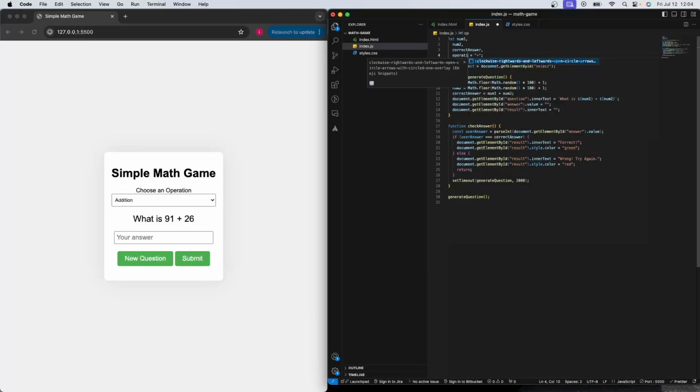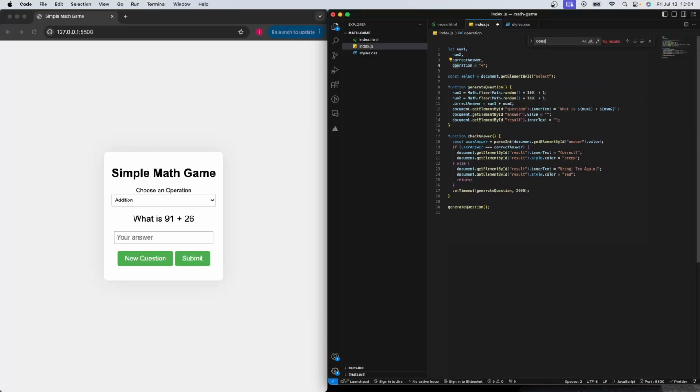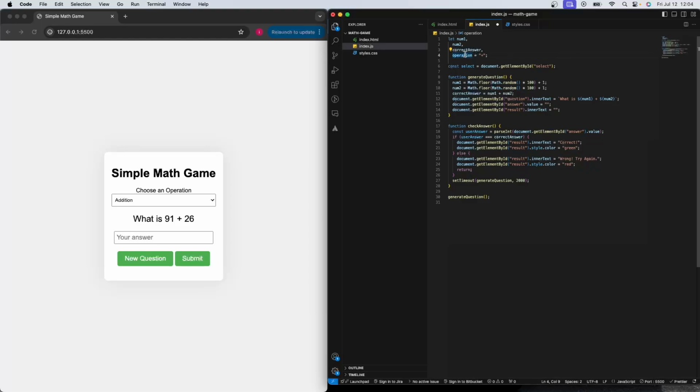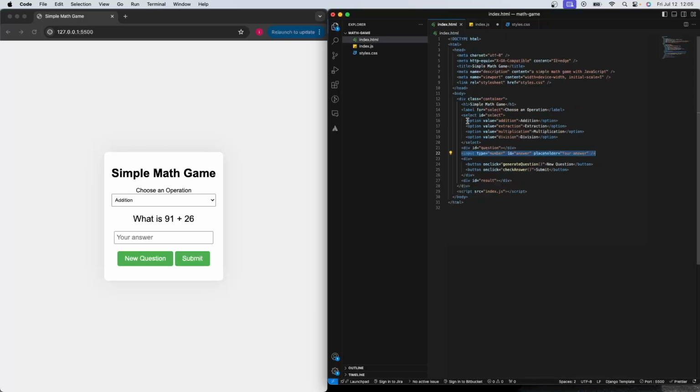It's gonna be operation. Cool. Okay, this is only used in one place. So this is gonna be operation, and our operation is gonna be changing depending on the selected value here.